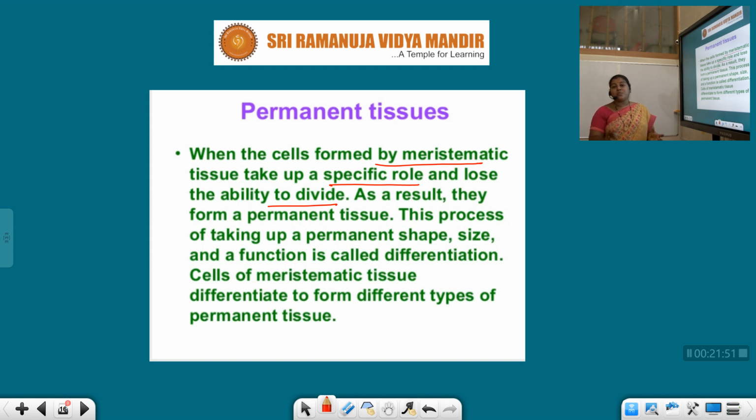They lost the efficiency of division, and this process of taking up a permanent shape, size, and function is called differentiation. Here, the cells decide to perform a particular function so that they take a permanent shape and size. So there are no further changes in the shape or size, and they will be assigned to do a particular function. That is nothing but differentiation.